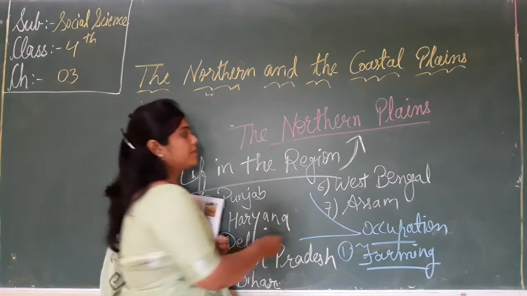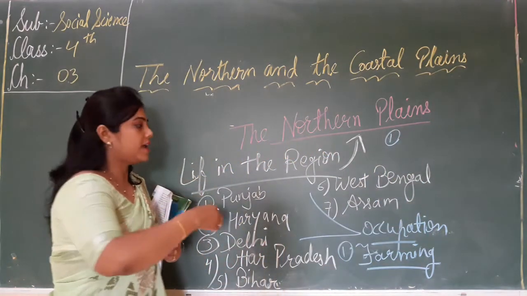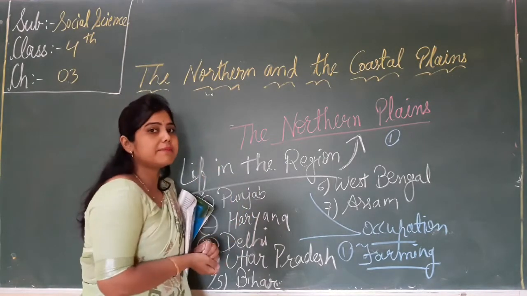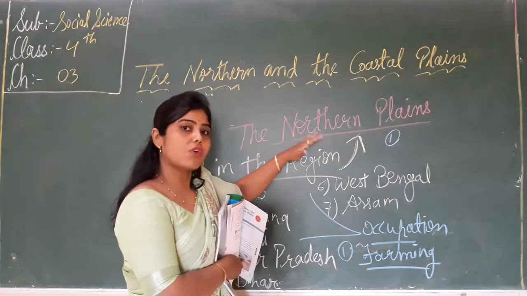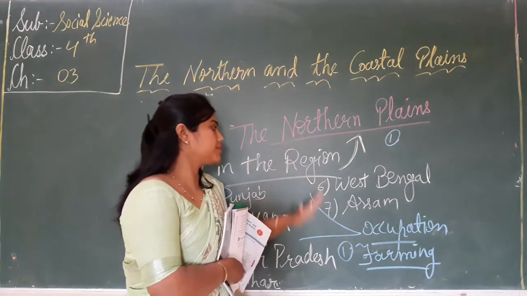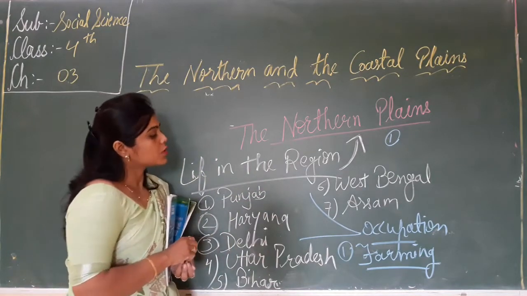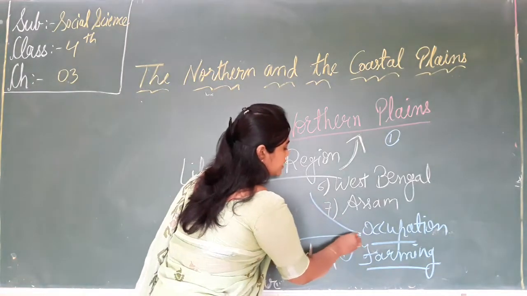Why is the land very fertile? Because there are many rivers that flow from the Himalaya and they make sediments. So these sediments form the northern plains, and the land of these northern plains is very fertile for agriculture. So most of the people are engaged in which occupation?